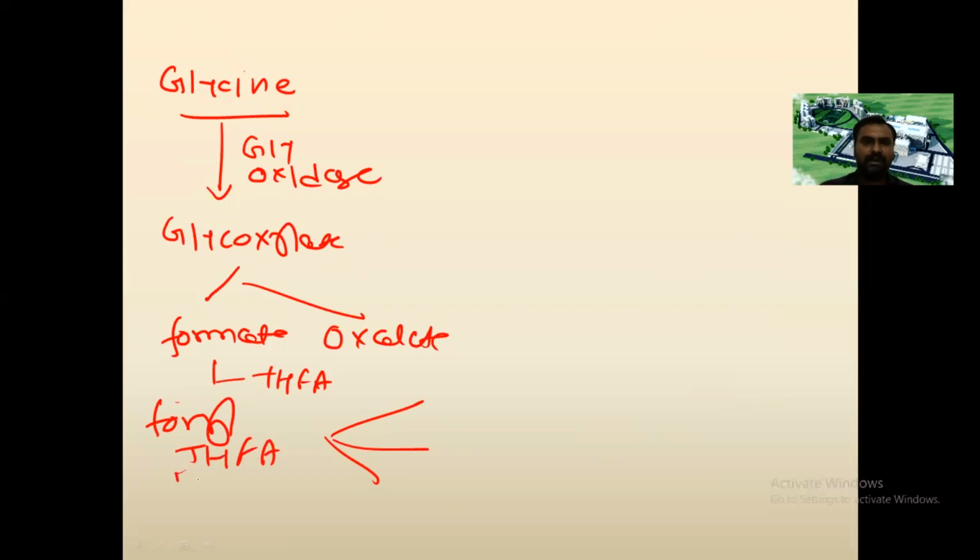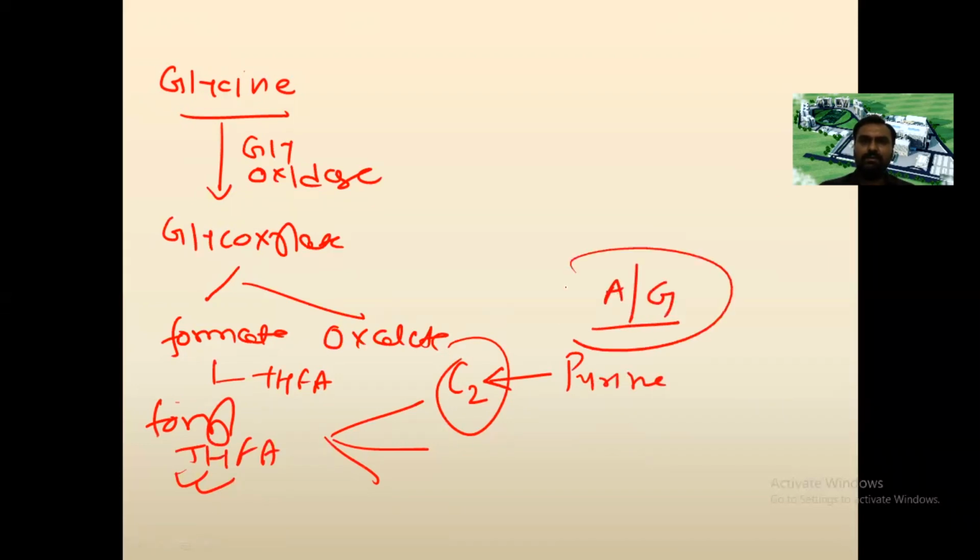This formyl tetrahydrofolic acid will donate its formyl group for the formation of the C2 carbon of the purine. Which are the purines? We know adenine and guanine. You can also watch my video regarding purine metabolism; the link is given above. This formyl group is also required for the formation of formyl methionine.